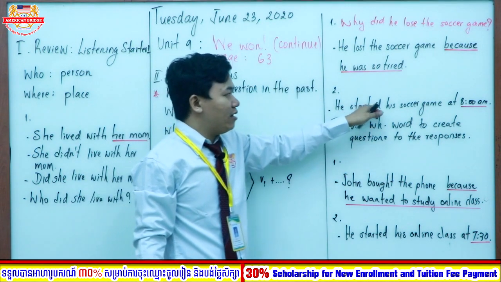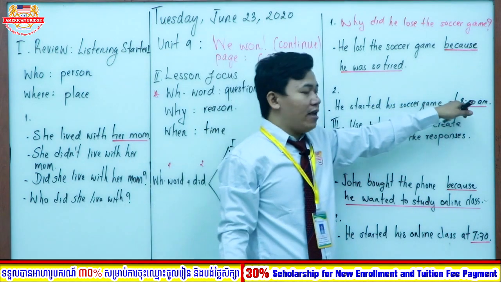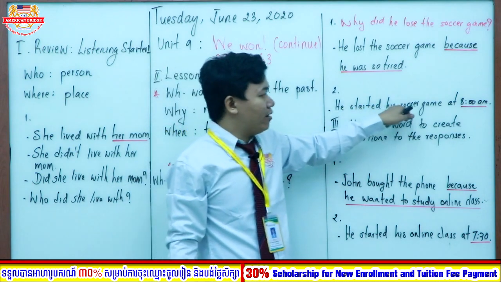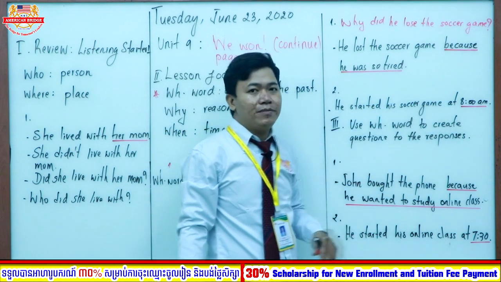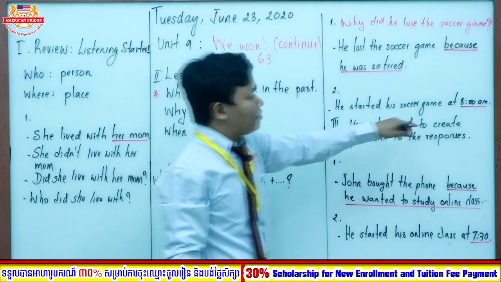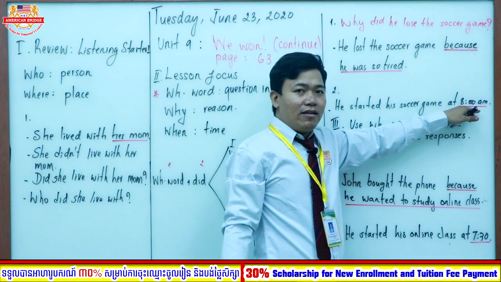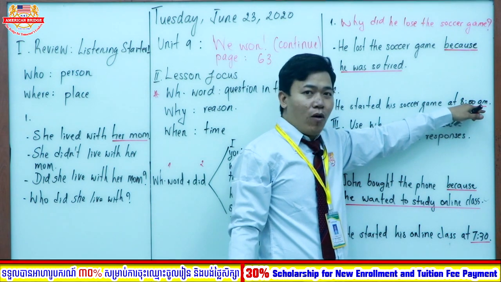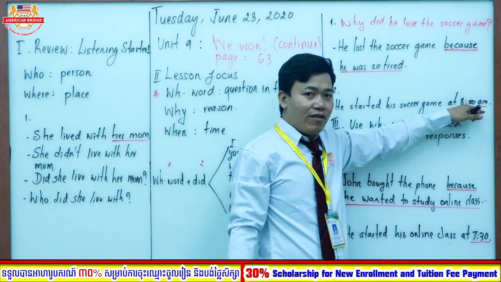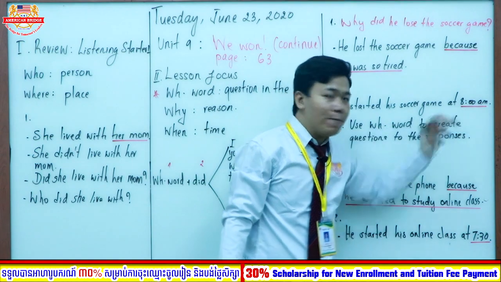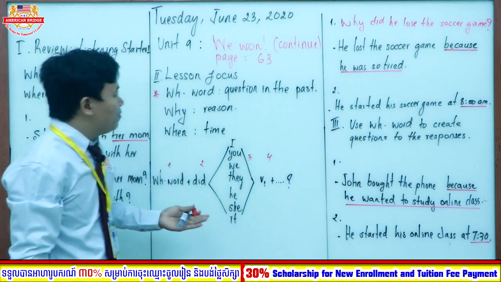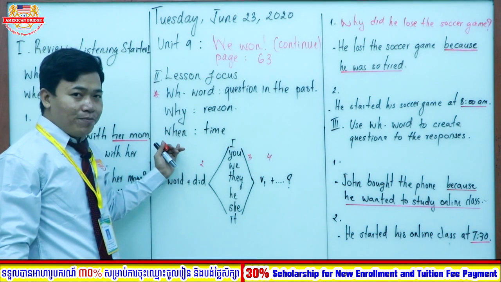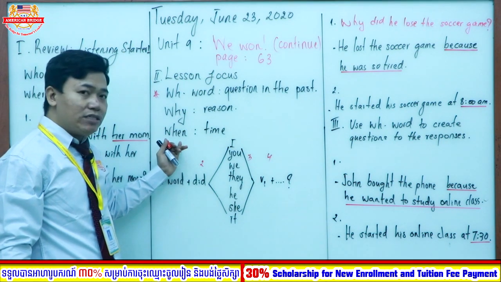He started his soccer game at 8 o'clock. Again, he started his soccer game at 8 a.m. So we underline the time. So it means that the question will ask about time, right? This is the response or the answer. So how can we create a question that asks about time? Time uses why or when? Yes. For time we need to use the WH word when.